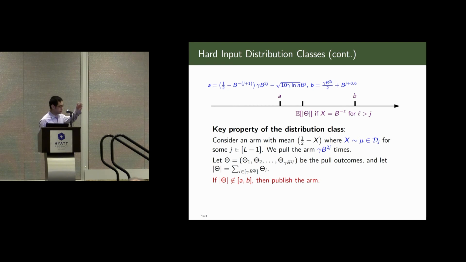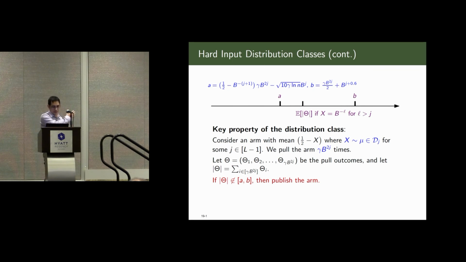Let's consider an arm with mean 1/2 minus x, where x is distributed according to some distribution in this input distribution class D_j. So if we pull the arm gamma times b to the power 2j times, this is some threshold, okay?